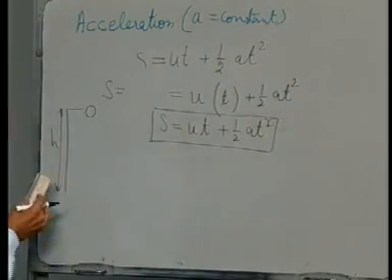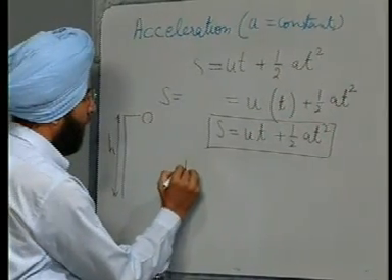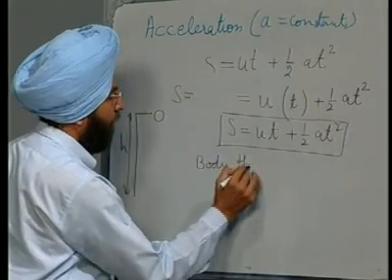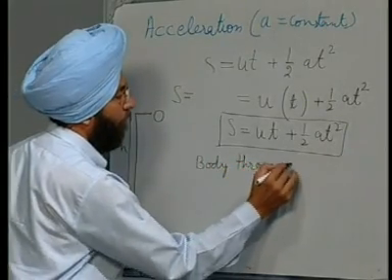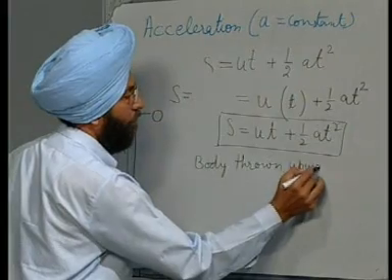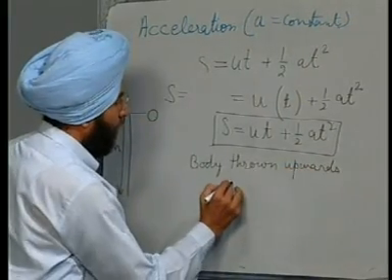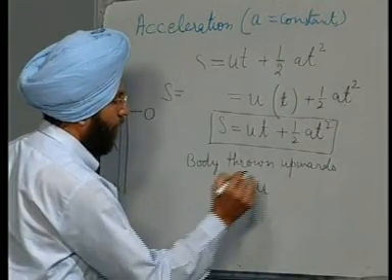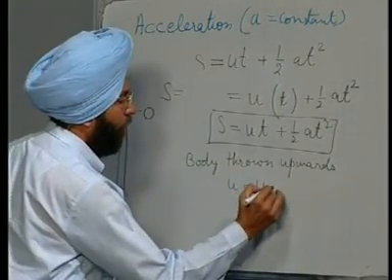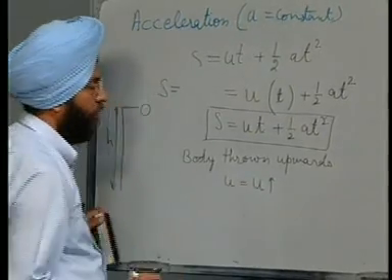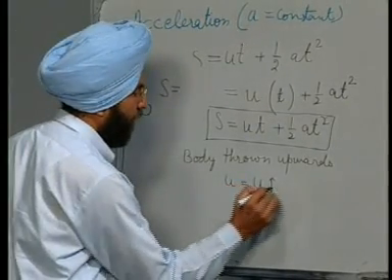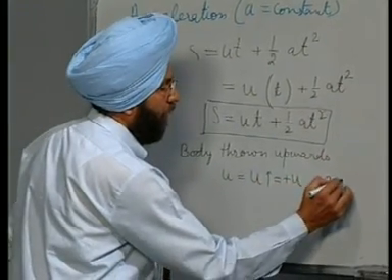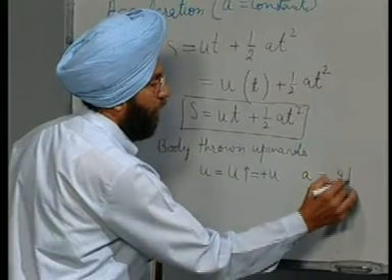Now, for a body thrown upwards, say initial velocity is u upwards, we take this as positive u, and acceleration a is equal to g downwards.